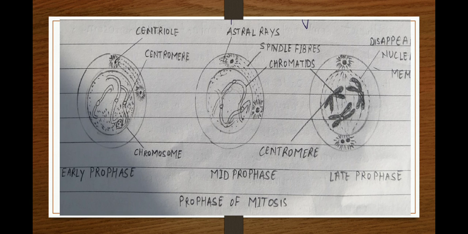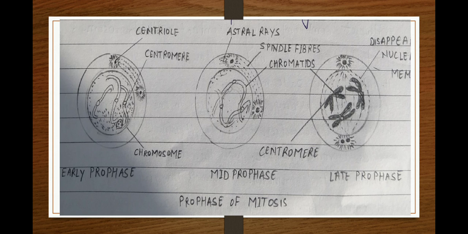Now coming to the next stage of prophase, that is mid prophase. In the mid prophase, chromosomes further shorten and thicken, and they assume the form and size of chromosomes, and they become distinguishable individually. The nucleoli become smaller and finally disappear, and the nuclear envelope begins to break down. So in this case, breakdown of nuclear envelope takes place.